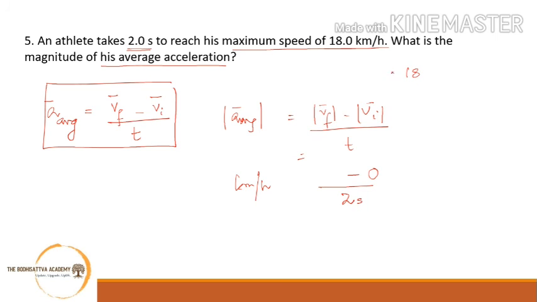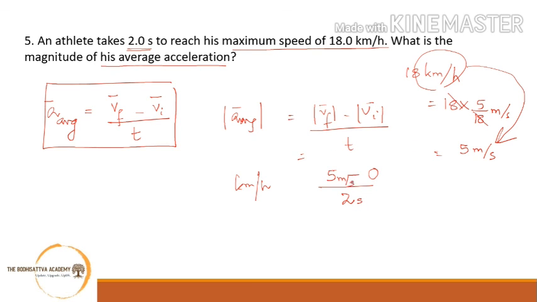In meters per second, we know that 18 kilometers per hour will be equal to 18 into 5 by 18 meters per second, right? So 18 cancels, you get 5 meters per second. So 18 kilometers per hour is same as 5 meters per second. So I can write here 5 meters per second, and hence I'll get this value as 5 by 2 meters per second square, or 2.5 meters per second square. So this is my average acceleration.